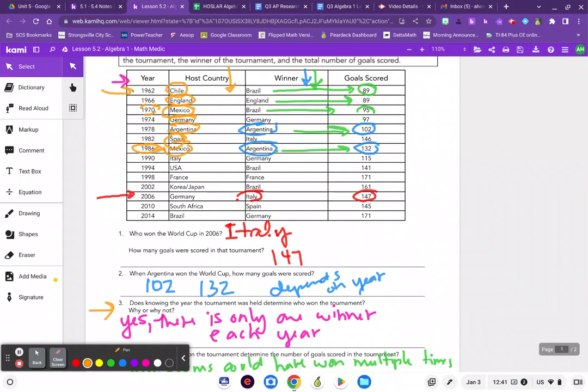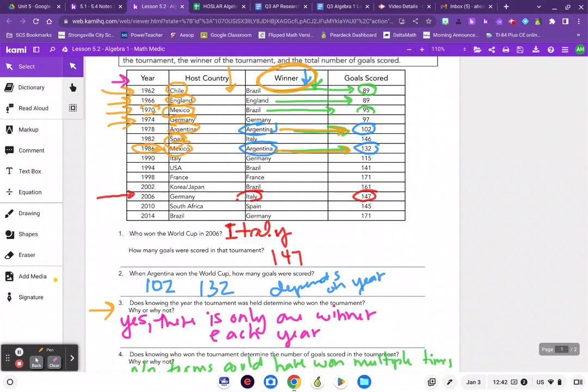Yes, each input here has exactly one output. There's one winner for every year. However, in question 4, does knowing the winner determine the number of goals scored? The answer is no, because Argentina is linked to 102 goals scored and 132. Argentina gets paired up with multiple output answers, and so that would not be a function. So that's where we're headed today.